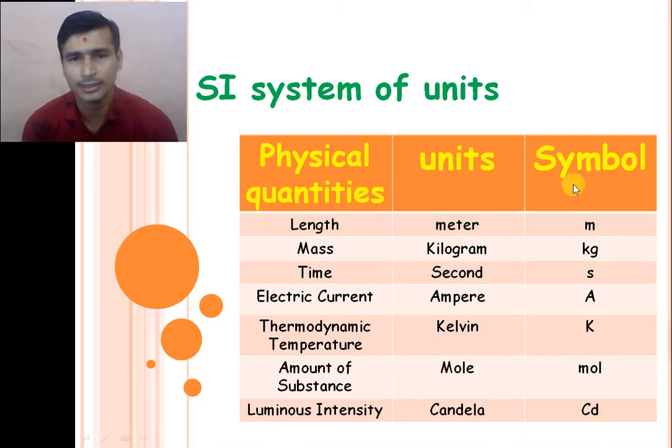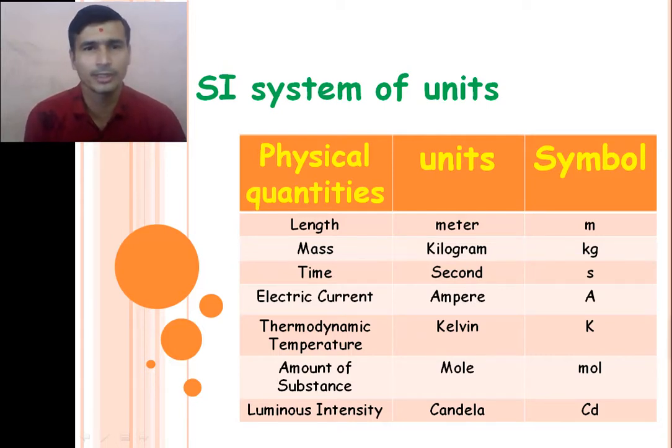So these are the 7 different fundamental physical quantities considered in the SI system of units, right? Length, mass, time, electric current, thermodynamic temperature, amount of substance, and luminous intensity are the 7 different fundamental physical quantities in the SI system of units.